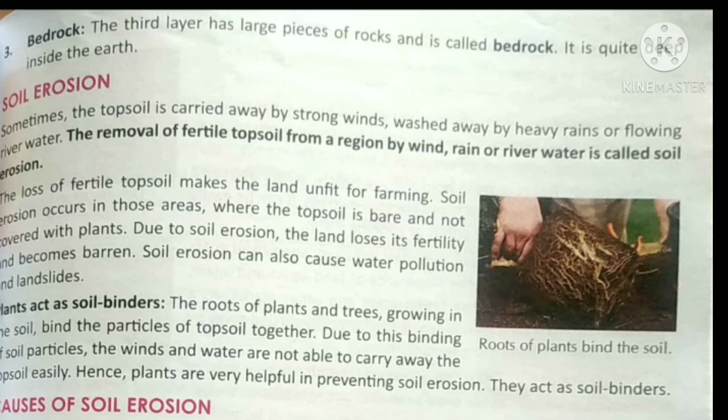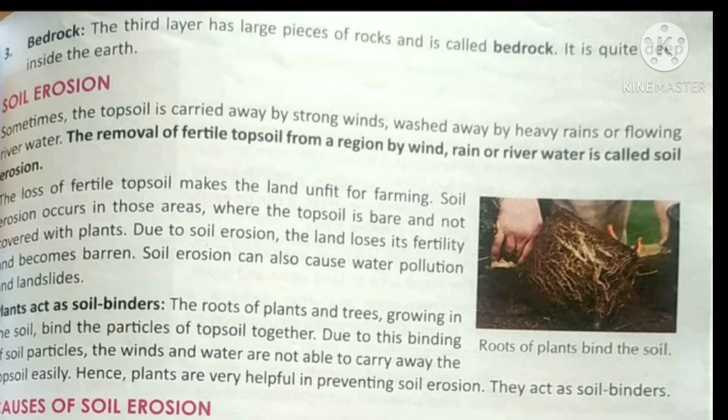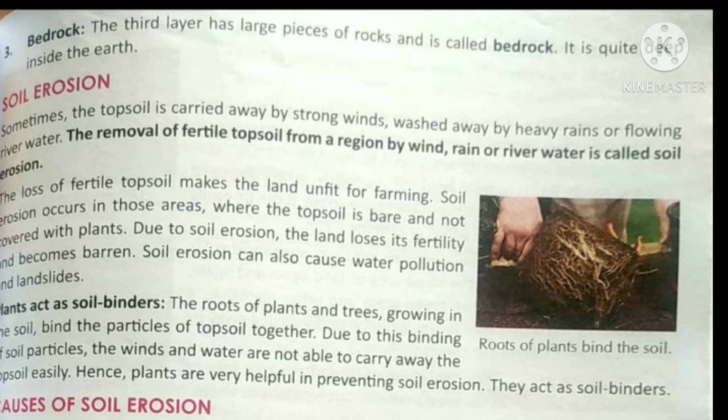Now we will discuss soil erosion. Erosion means what? We say that soil is removed because of the rain. A simple activity you can do: suppose you are pouring water on a potted plant, and you pour the water from a high distance or a bigger height. What happens is the soil particles get carried away from the roots and the roots become exposed. So this is nothing but soil erosion, the removal of the upper layer of the soil.